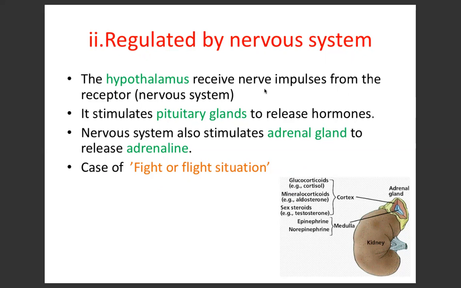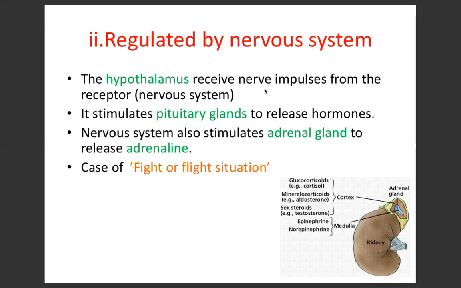Contohnya macam situasi di mana awak lihat anjing gila. So kita lihat anjing gila tu berdasarkan kepada stimulus cahaya, betul tak? Light, and then detected by our eye receptor. So kemudian reseptor tu akan trigger the nerve impulse.